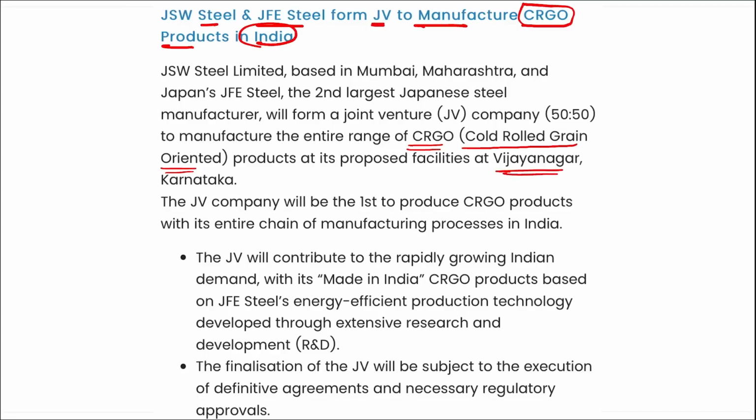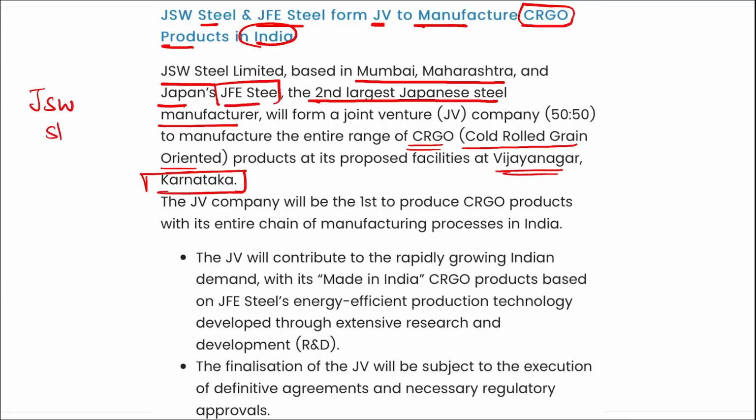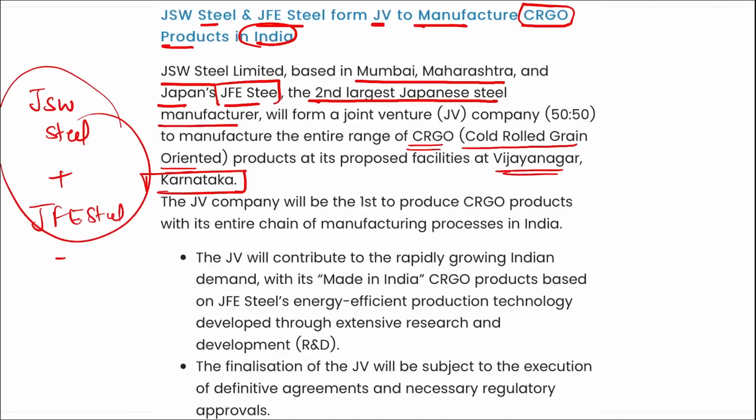Coming back, remember JSW Steel Limited is based in Mumbai, Maharashtra, and Japan's JFE Steel is the second largest Japanese steel manufacturer. These two organizations will together form a joint venture to manufacture the entire range of cold rolled grain oriented products, and these products will be manufactured at Vijayanagar, Karnataka.